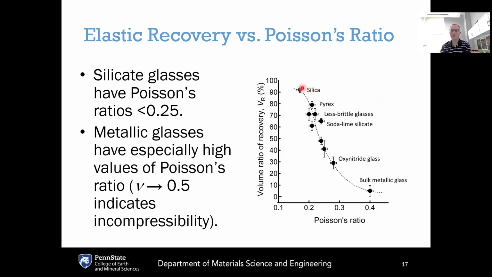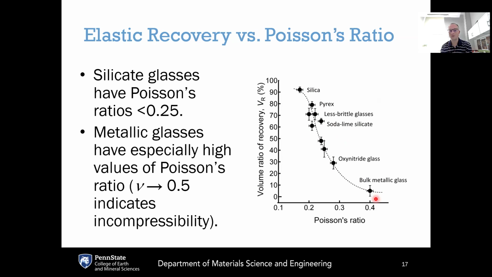Silica has a very low Poisson's ratio of about 0.17, Pyrex borosilicate glass is just above 0.2, soda lime is a little bit higher. Most of the silicate glasses are in this range of 0.2 to 0.25. Oxynitride glasses are pushing that a bit higher. And interestingly, bulk metallic glasses can cover a really wide range, but the one plotted here has a Poisson's